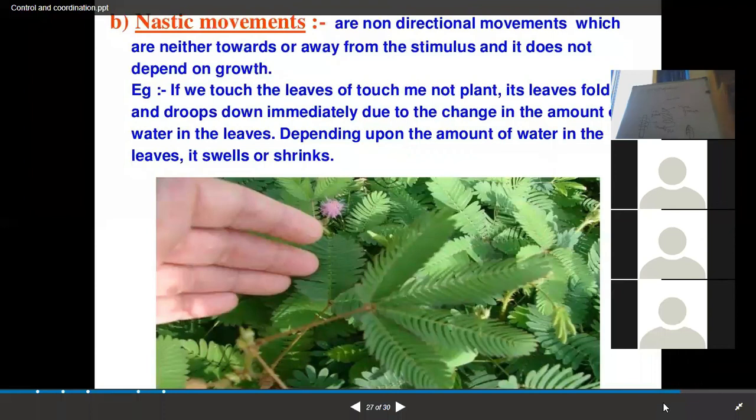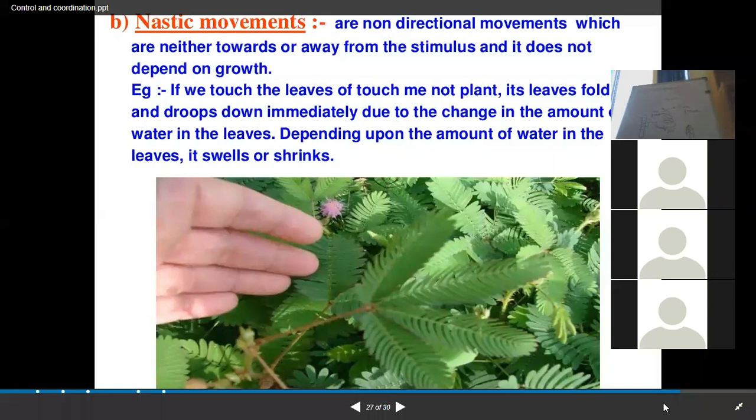What happens in this? Once you touch it, the mimosa plant droops its leaves, and this is what we call thigmonasty. Thigmo means again touch. Nasty means nastic movement, which is neither towards the stimuli nor away from the stimuli.